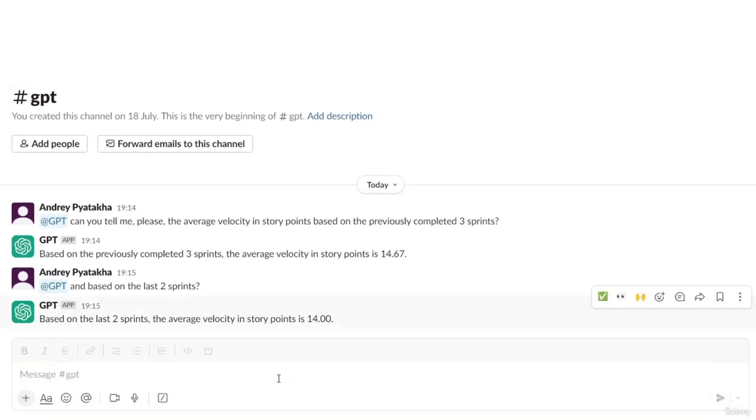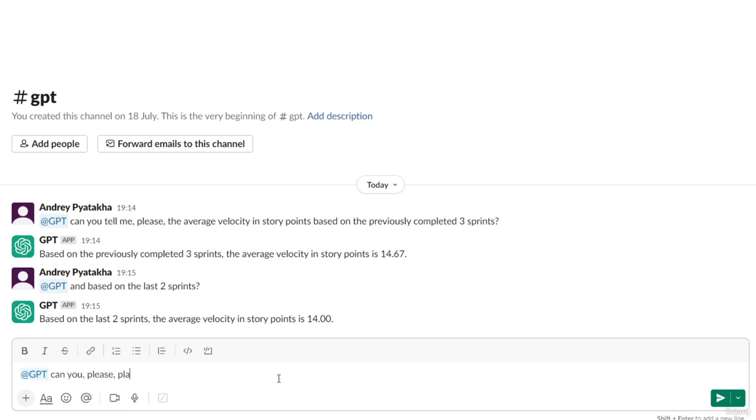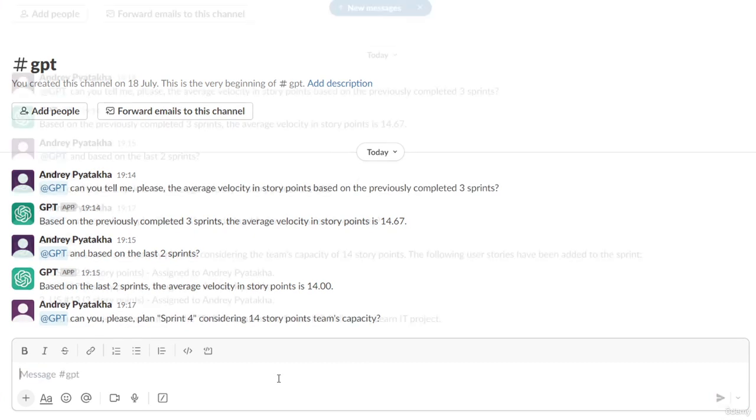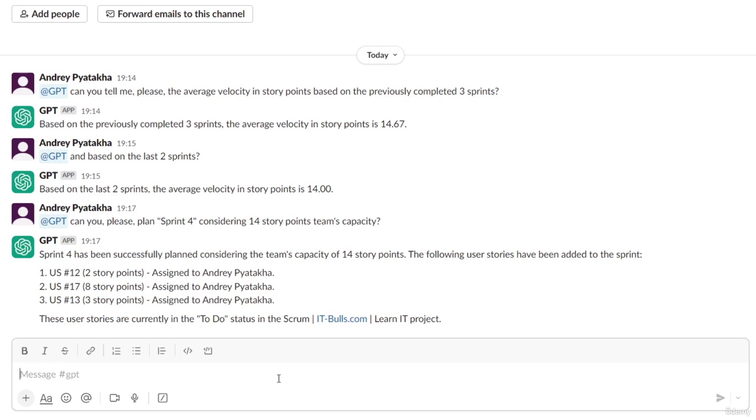So, let me ask now our bot to plan sprint 4, considering that our capacity is 14 story points. I decided to use the average velocity based on the previous 2 sprints to calculate our capacity for the next sprint. And after a few moments, my bot replies that the sprint was planned, and such stories are included into sprint 4.